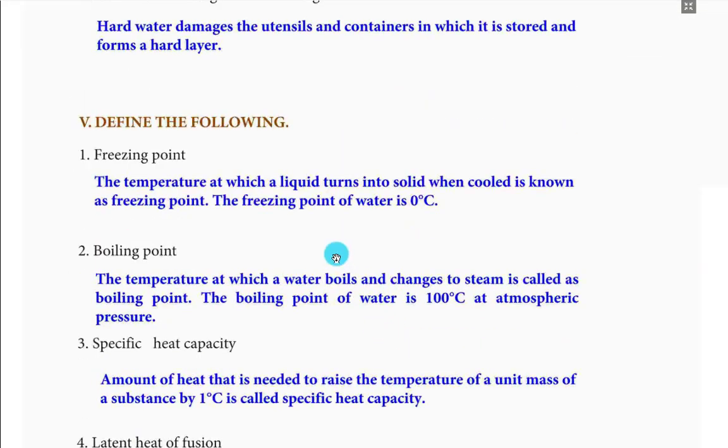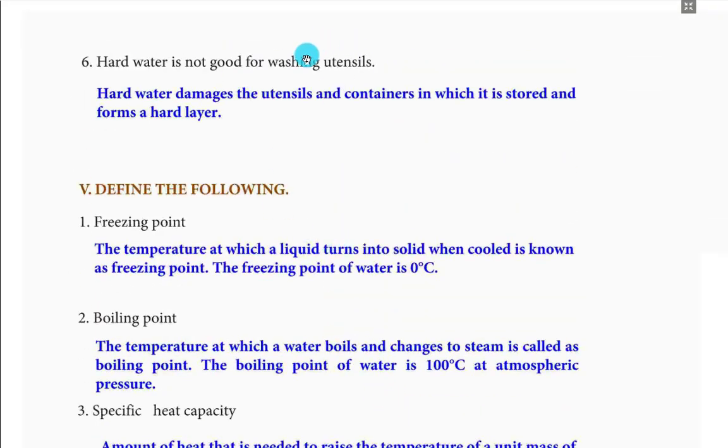Sixth one, hard water is not good for washing utensils. Hard water damages the utensils and containers in which it is stored and forms a hard layer.